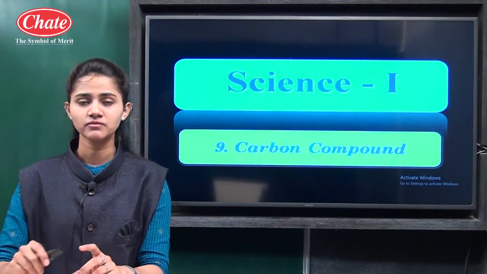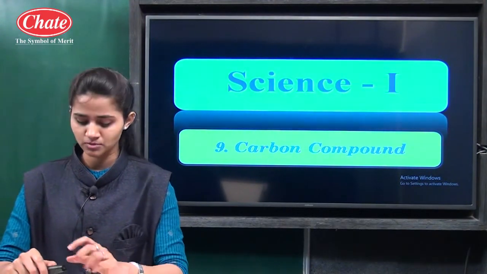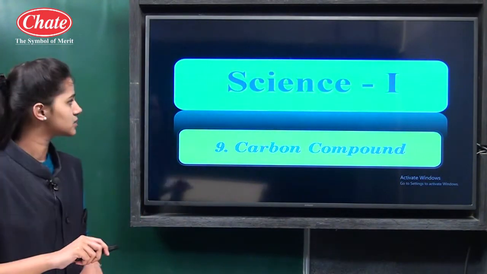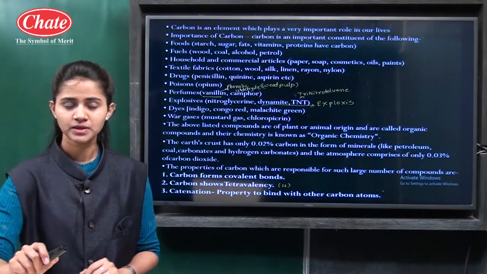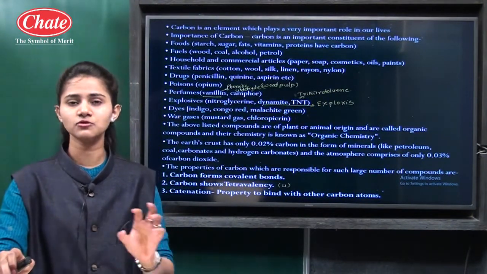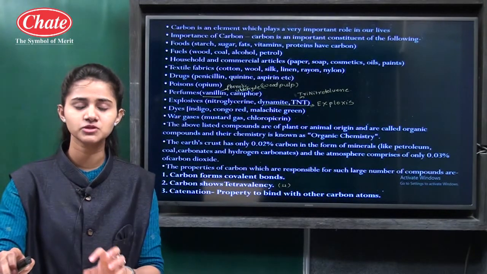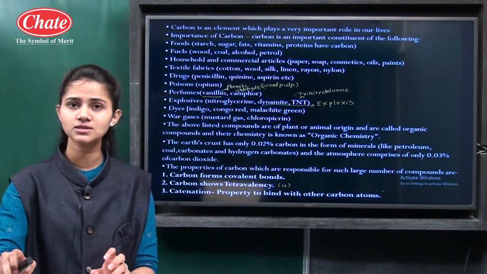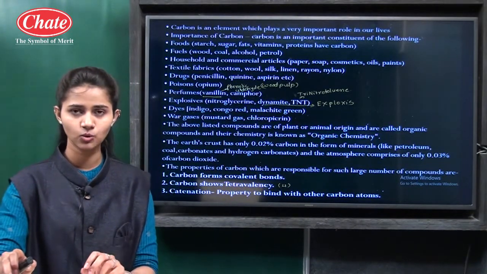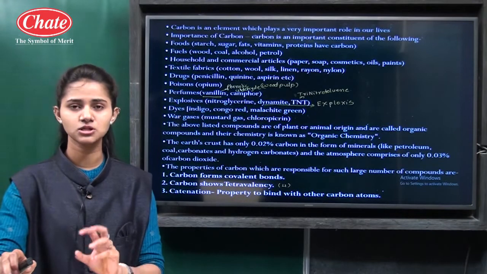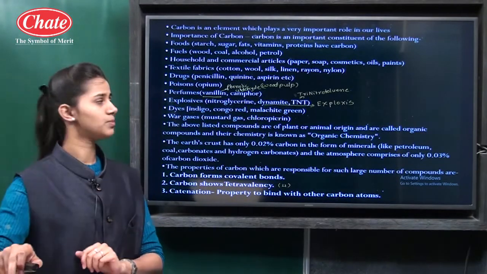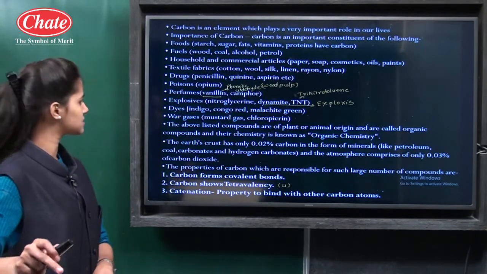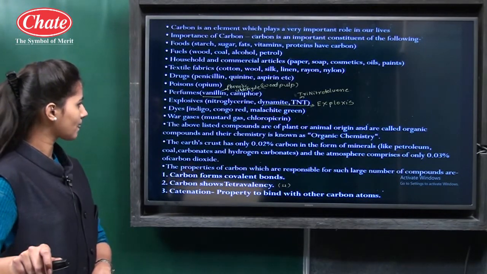In this lecture, we are going to learn the 9th topic from Section 1, which is carbon compounds. Carbon is found in a number of substances which we find in our day-to-day life, like the food which we eat or fuels like petrol, diesel or coal. In all these substances, carbon is present. In perfumes, poisons, explosives, dyes, carbon is present.